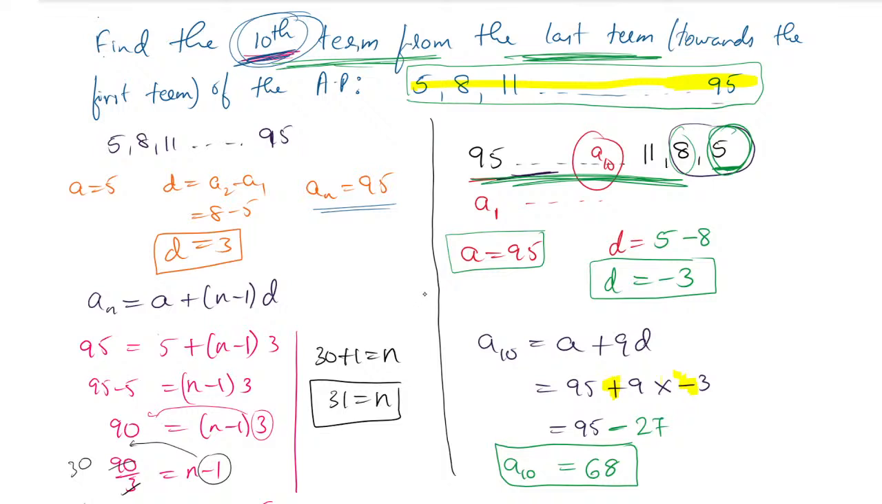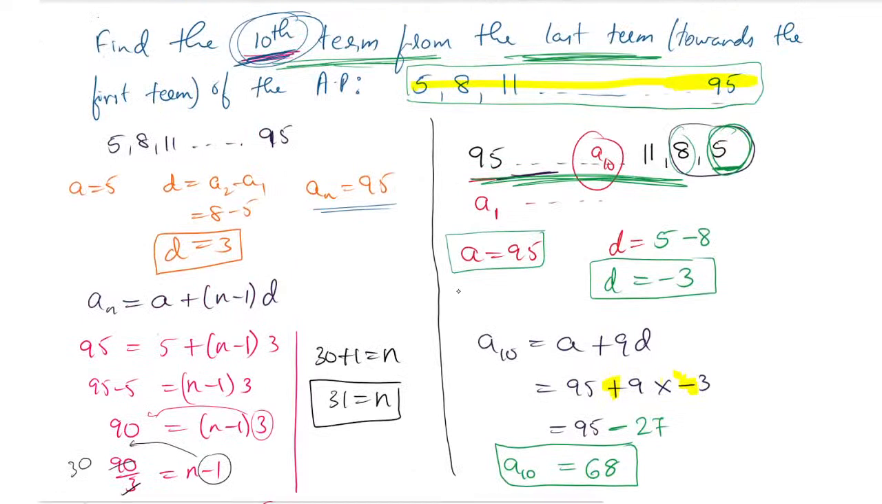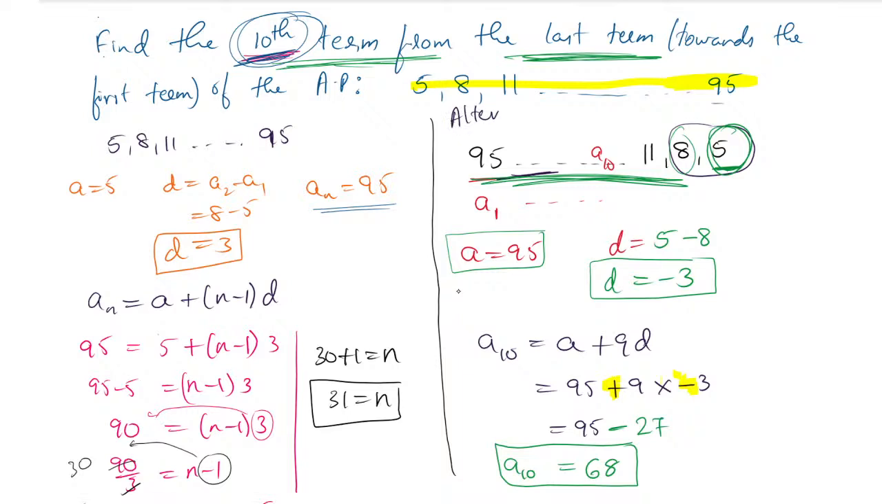And see here, you can do 8 minus 11 also, not a problem, that is the D value. But in the previous case we got 68 as the answer, and here also we got 68 as the answer only. We have not got anything else, we have got the same answer. Remember, this method is also valid. So this is called the alternate method. So there are two methods to solve it.